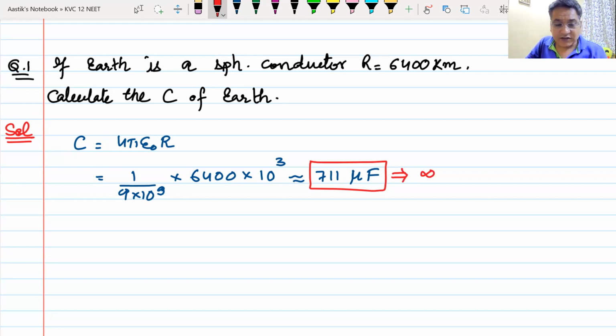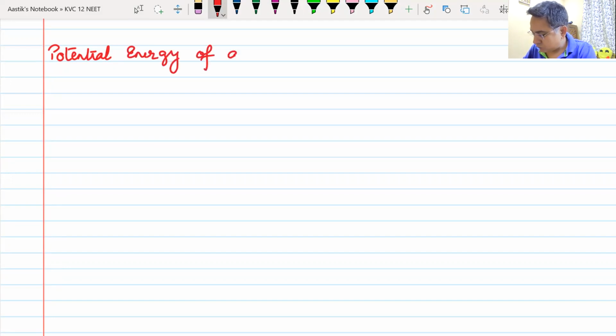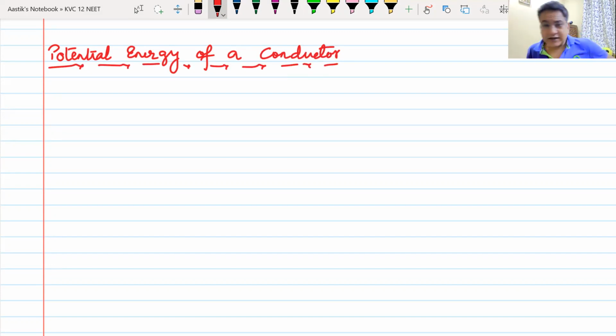Okay, now since we have understood the capacitance of a conductor, the next heading is potential energy of a conductor. Now, since a conductor can store charge, that charge can create electric field, and wherever there is electric field, there is energy.